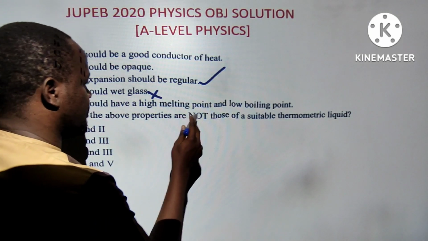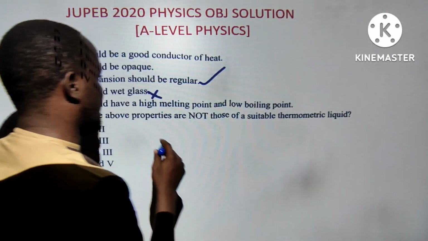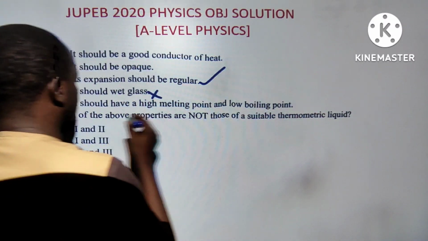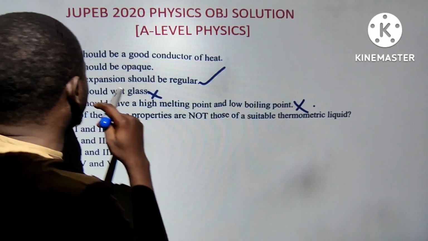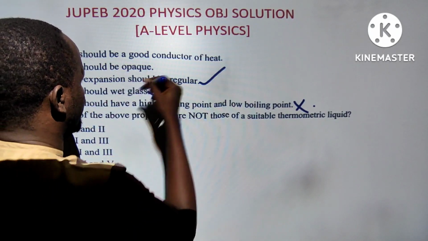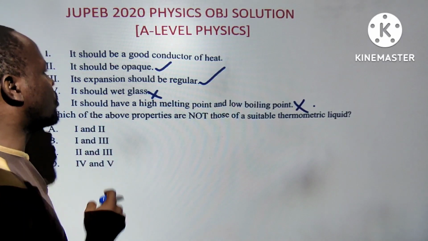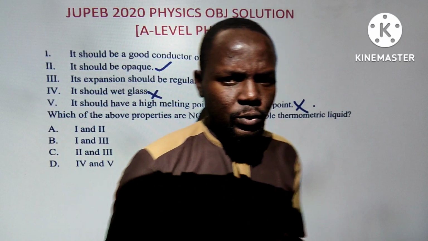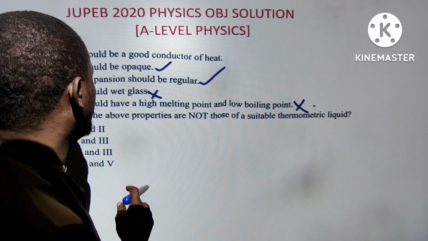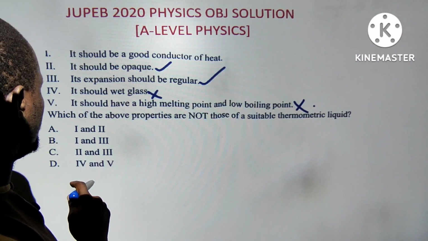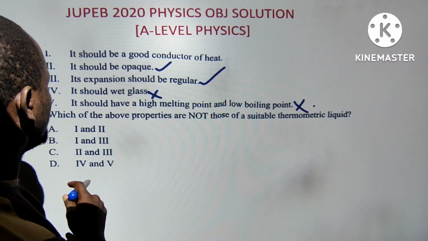Then finally, it should have a high melting point. It should have a low freezing point and a high boiling point, so this is also wrong. Let's take the others. It should be opaque, yes. But if something is opaque, that means you can't see through it. So if you cannot see through the liquid, how are you going to measure the temperature? So 2 is also wrong. Opaque is not suitable, 2 is out.